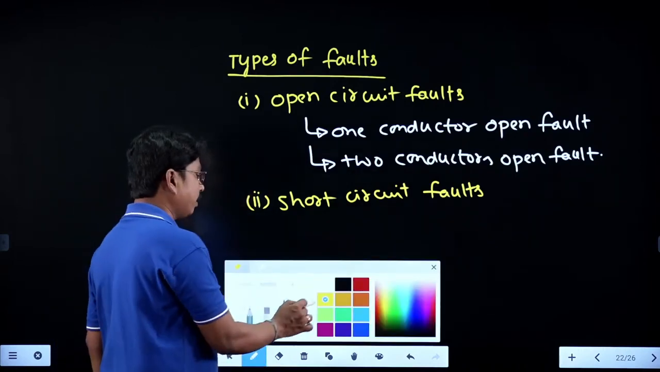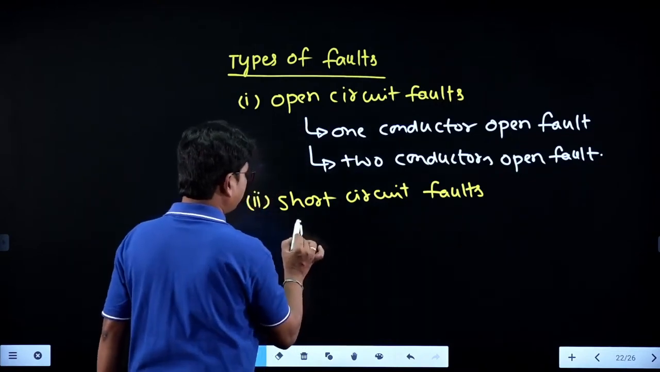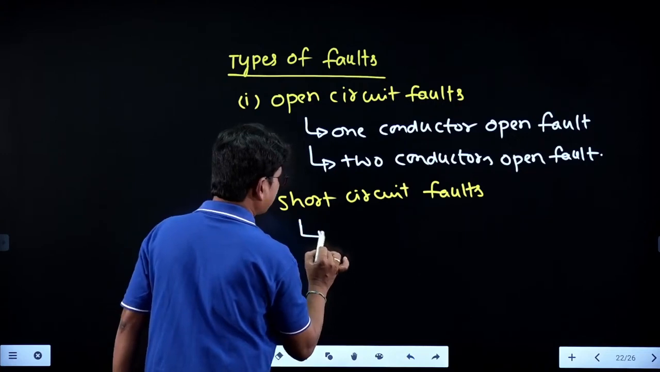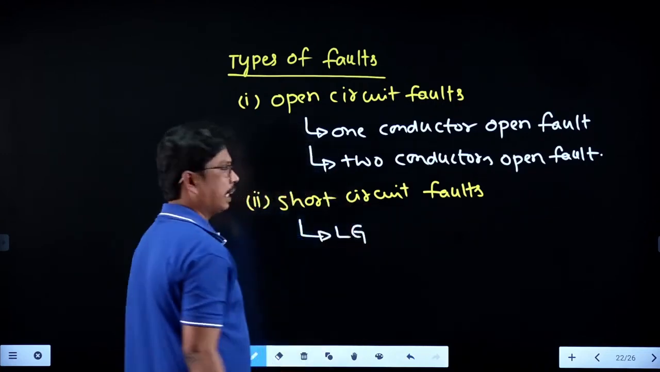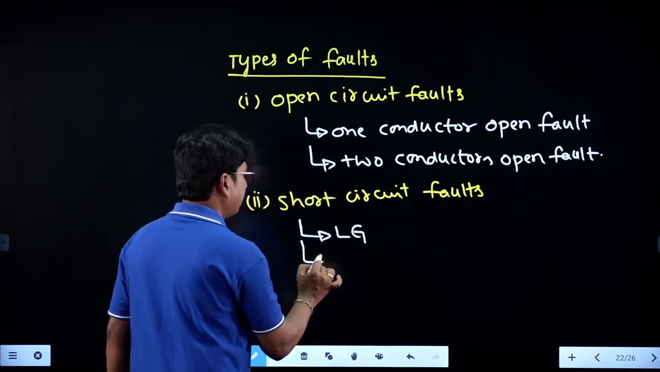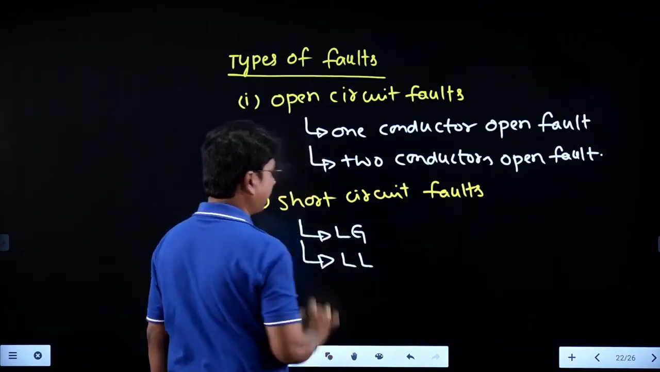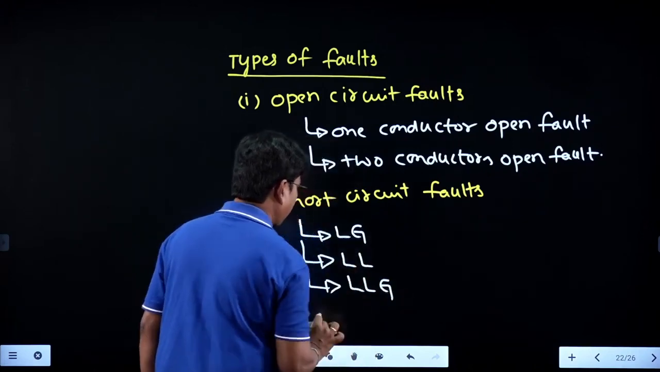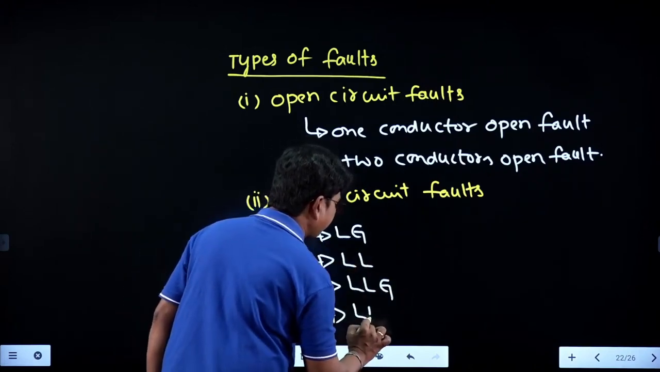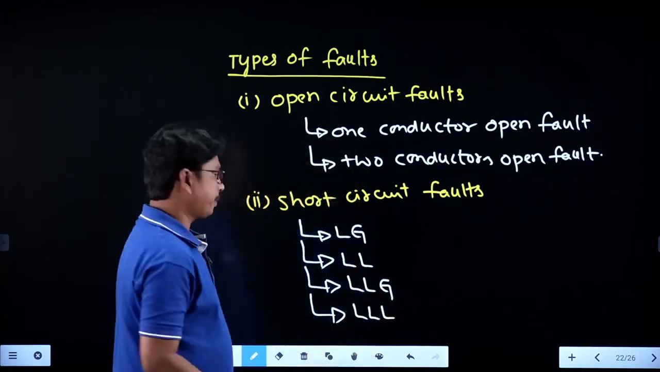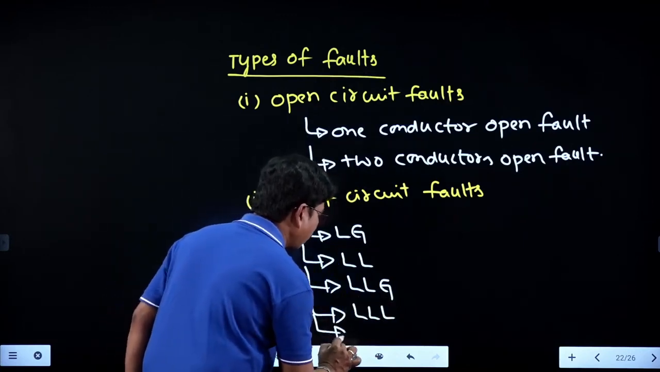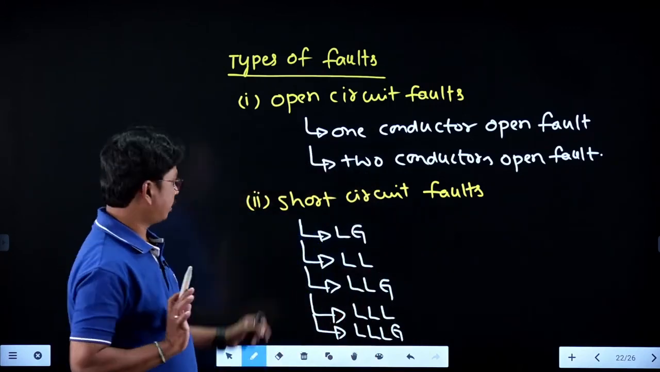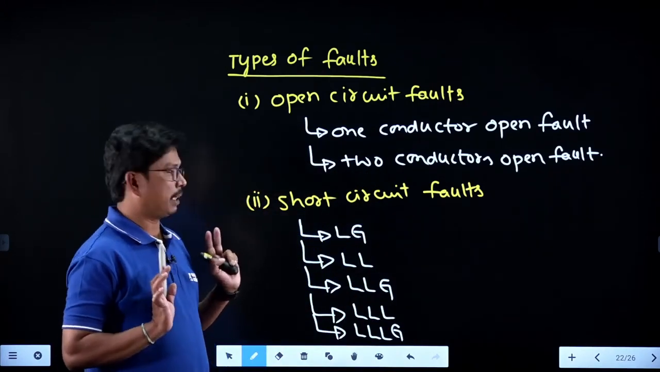In short circuit faults, we have the single line to ground fault, that is the LG fault, the double line fault, which is the line to line fault, the double line to ground fault, LLG, the triple line fault or three phase fault, and the triple line to ground fault. So these are the faults we normally have.